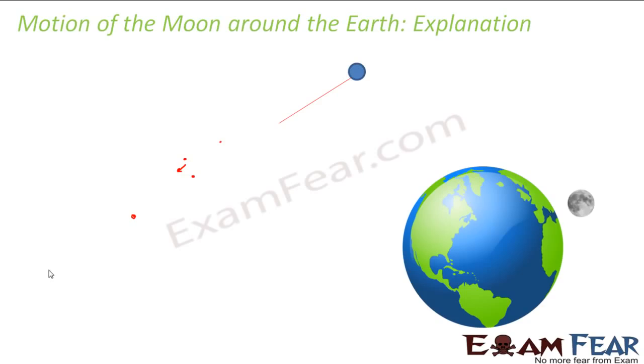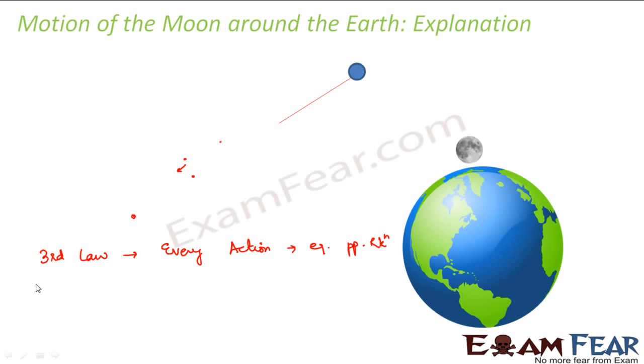In our last lesson, we talked about Newton's laws of motion, right? We talked about Newton's first law, Newton's second law, and Newton's third law. So now, according to Newton's third law, what does it say? It says that every action has an equal and opposite reaction. This is Newton's third law.